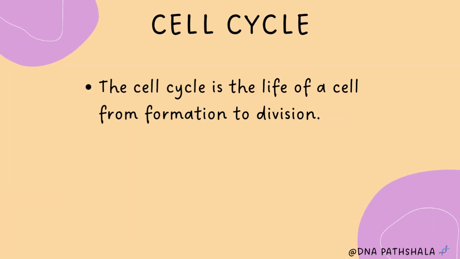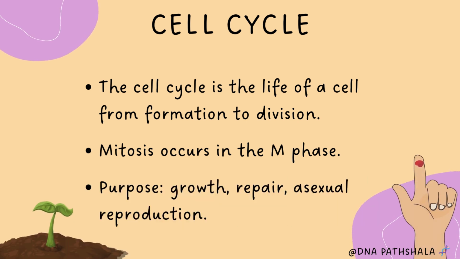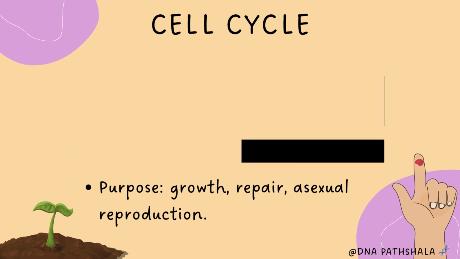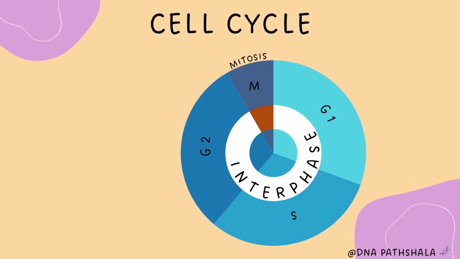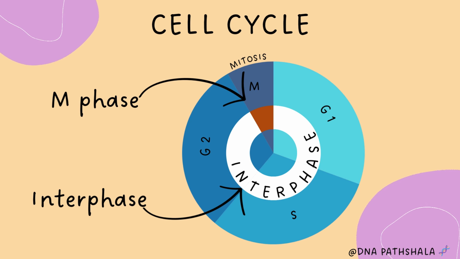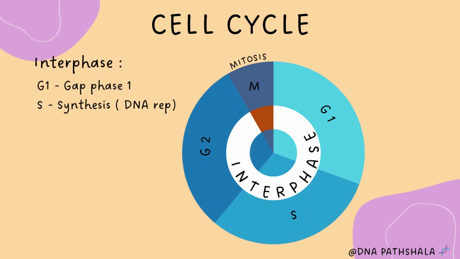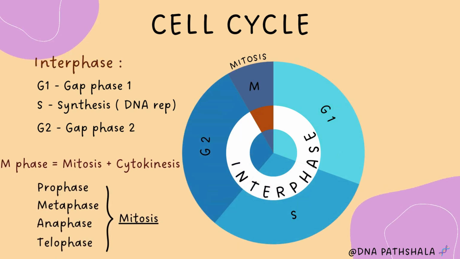What is the cell cycle? Cell cycle is nothing but the life of a cell from its formation to division. Mitosis, that is cell division, occurs in the M phase of the cell cycle. Its purpose is growth and repair of cells, and it also helps in asexual reproduction. Every cell has a life cycle just like humans do. We call it the cell cycle. Cell cycle has two main stages, that is interphase and M phase. Interphase is again divided into G1, S and G2, and the second stage is M phase where mitosis and cytokinesis happen.